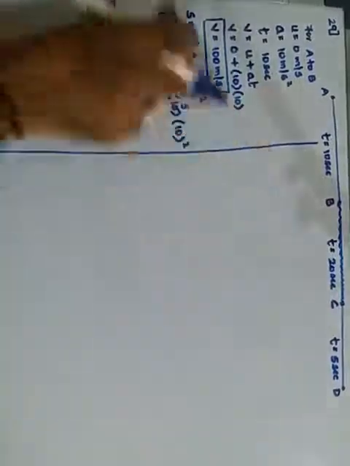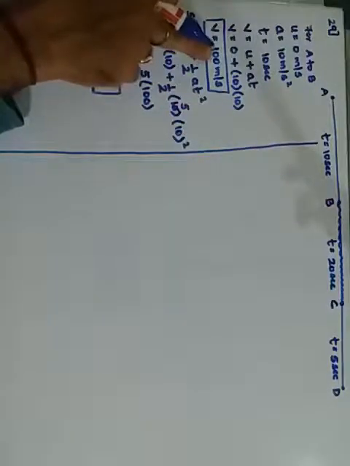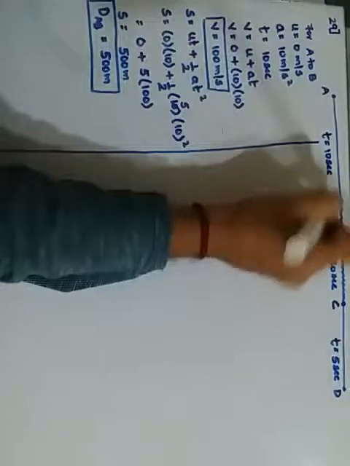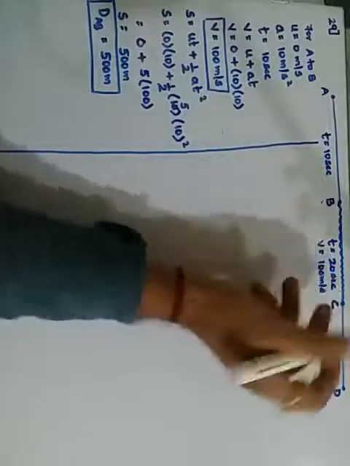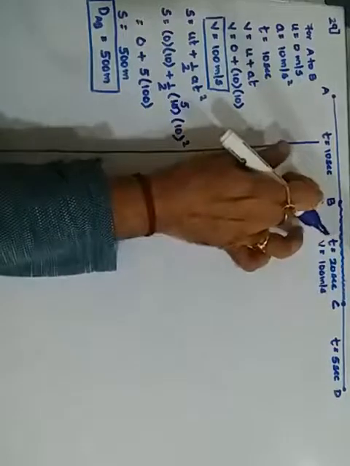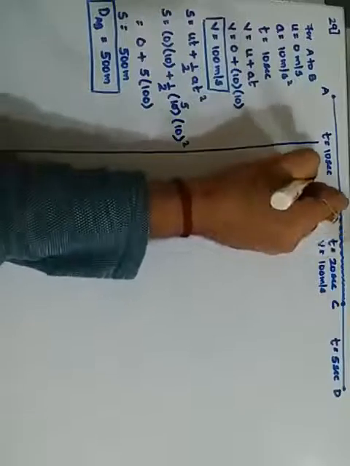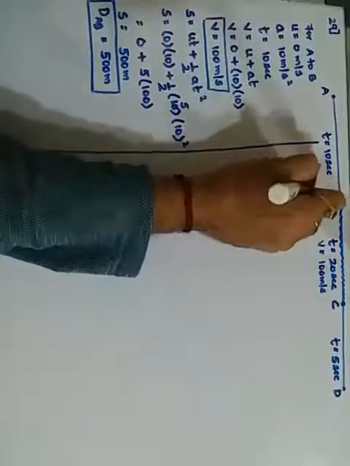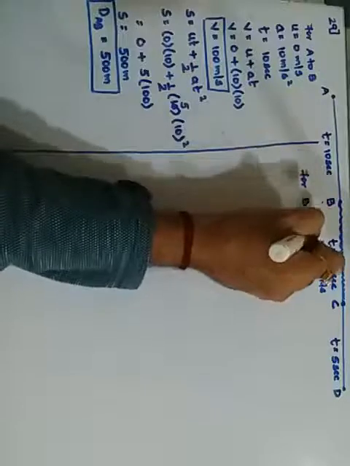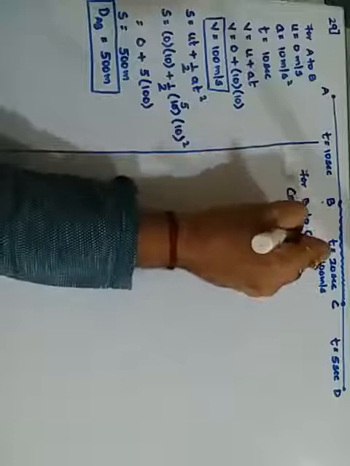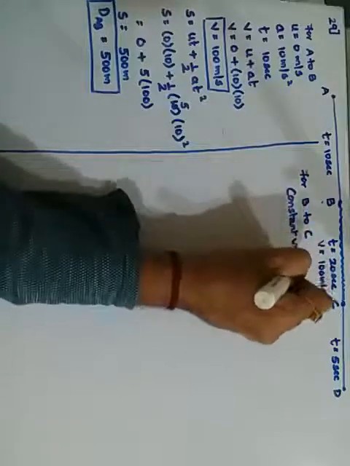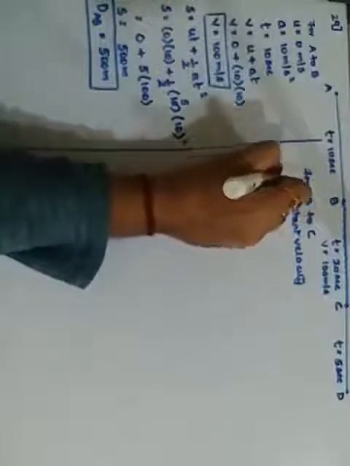Now for the second part, I said just now the final velocity has become 100, meaning the velocity has become 100 meters per second for the whole interval B to C. At B it is 100 and at C it is also 100. So this is your speed. When it is moving from B to C, it is moving with a constant velocity, and since there is a constant velocity, we use the formula to find the distance.